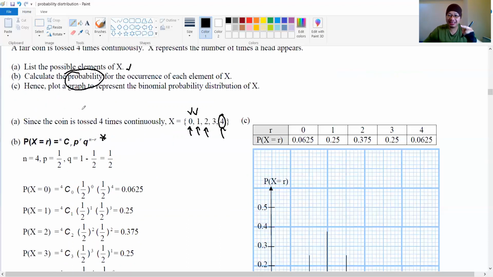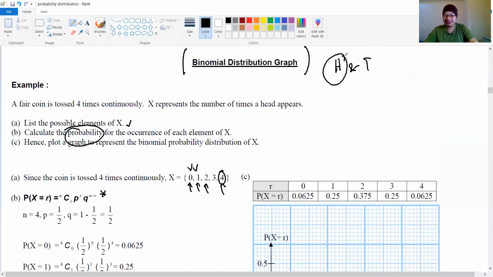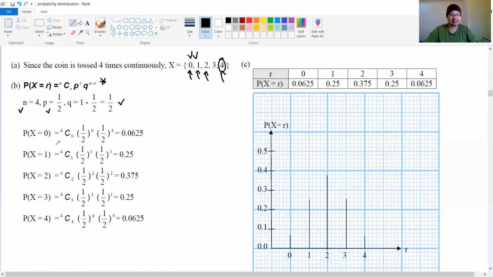The probability to get head is 1 over 2, right? That is your p. So your q will be 1 minus p, 1 over 2 also. Now, what is the probability when X equals 0, 1, 2, 3, and 4? I show you already.